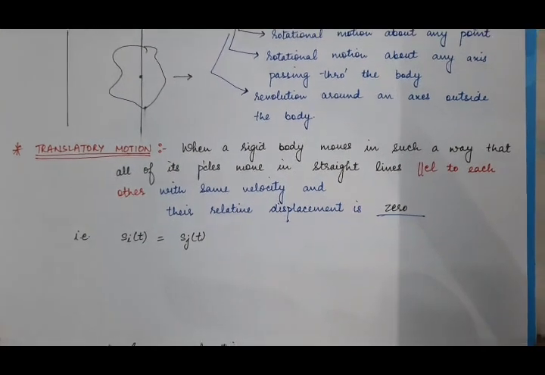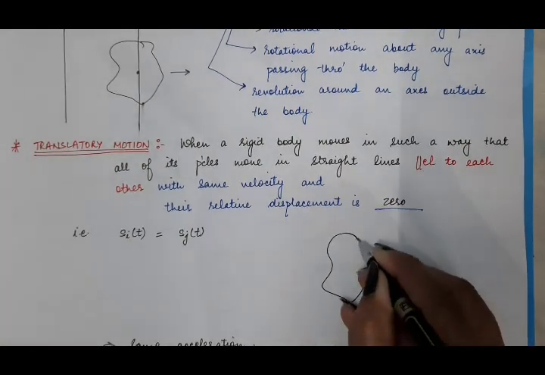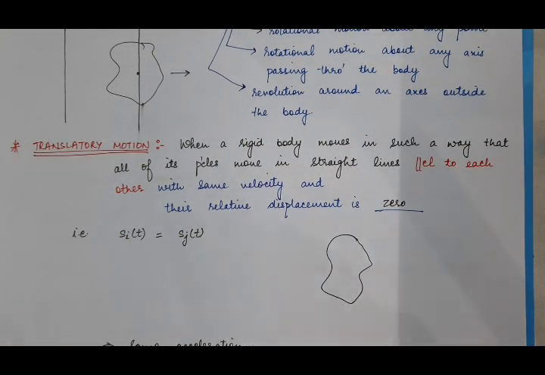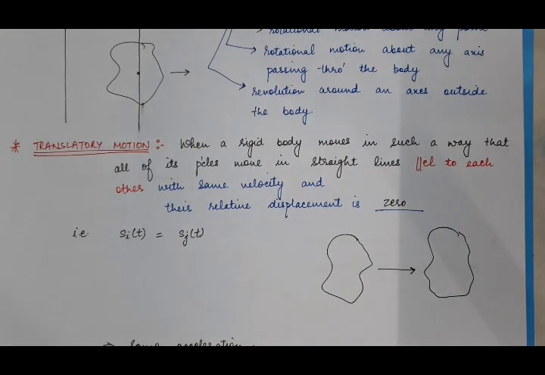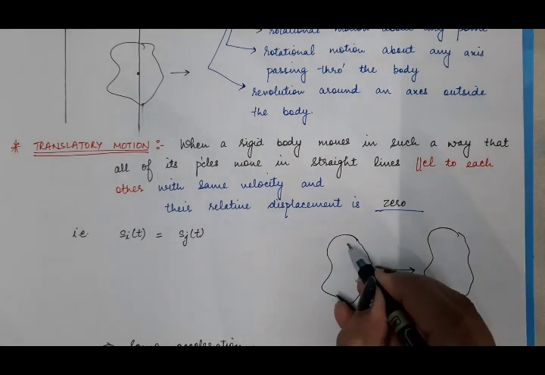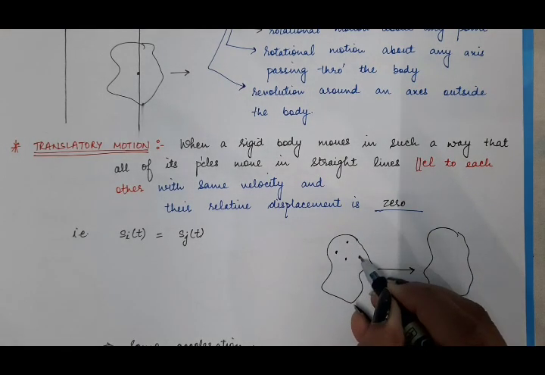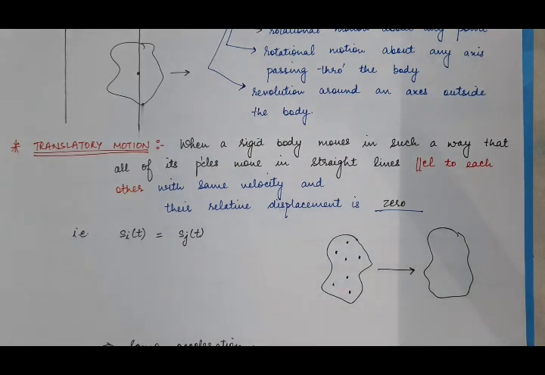So for this, suppose this is any rigid body. This rigid body is moving in this direction. After some time, this body has reached this point. The shape of the body will remain the same. Now this body consists of particles or atoms, a large number of particles. I am considering a few of them. So when this rigid body moves from this point to this point in a straight line, what will happen? All of its particles will also move.